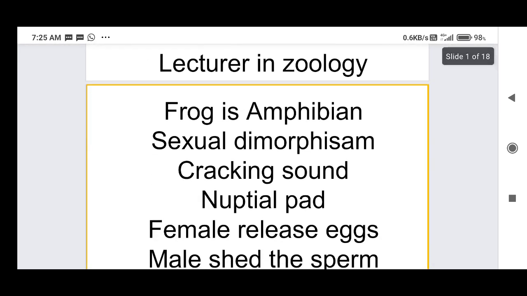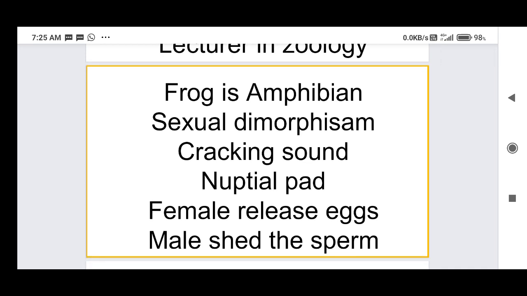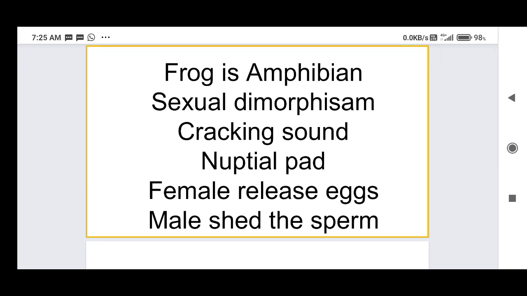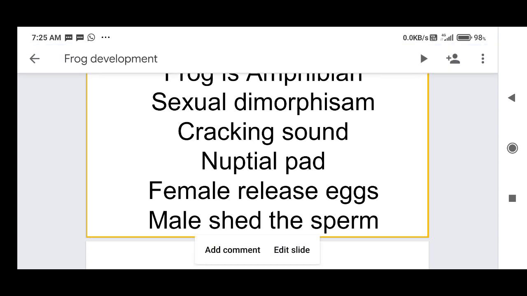So, the frog is an amphibian. A frog is an amphibian animal. Generally, frogs live either in the water, on the land, or in a transition zone between land and water. And generally, frogs show sexual dimorphism. So, what is sexual dimorphism? By the external characteristics, we can identify male and female organisms. That phenomenon is called sexual dimorphism.